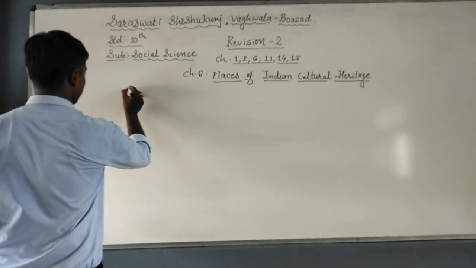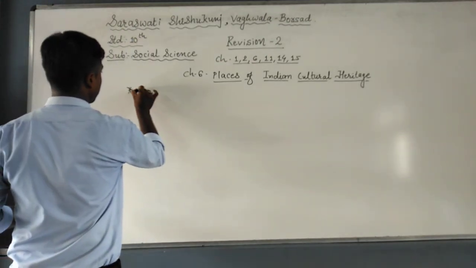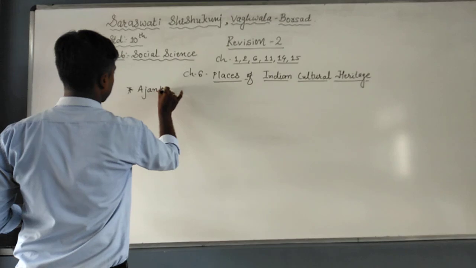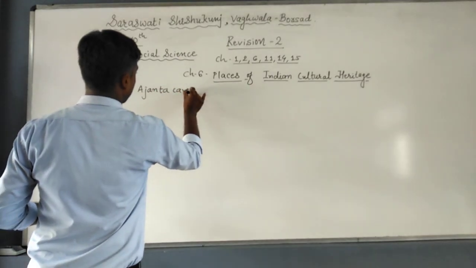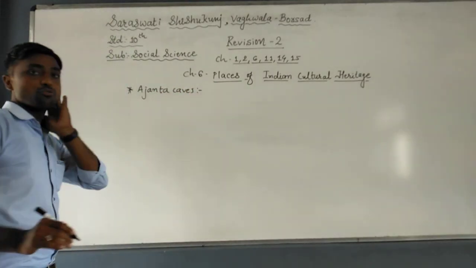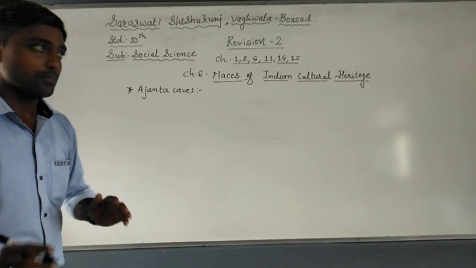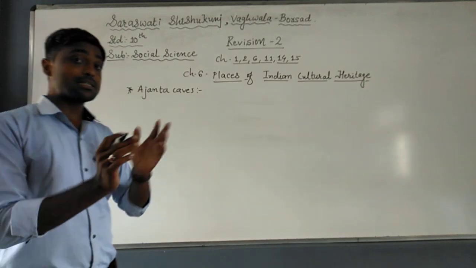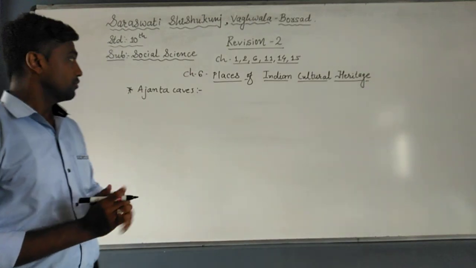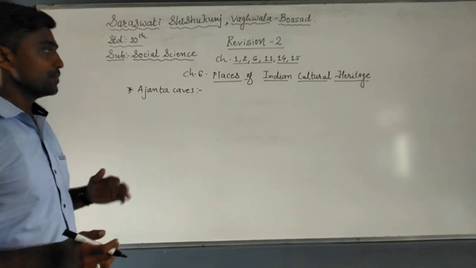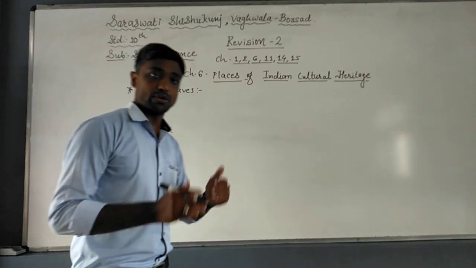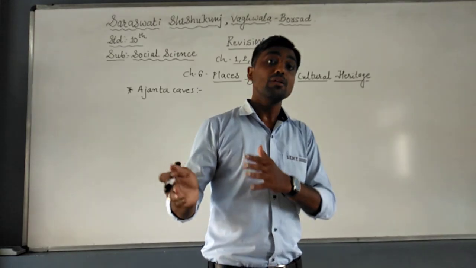Now first, the Ajanta Caves. Now students, it may be asked for 2 marks or 3 marks. Whenever it asks for 3 marks, at least 7 points we need to write. So we'll discuss the Ajanta Caves. First of all, the Ajanta Caves is located in Aurangabad district of Maharashtra.